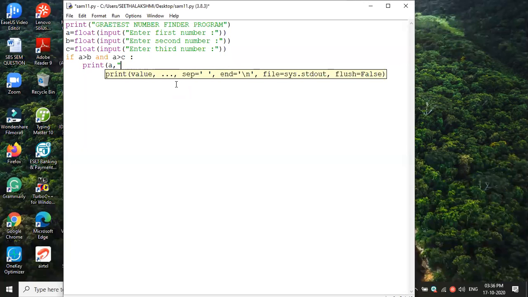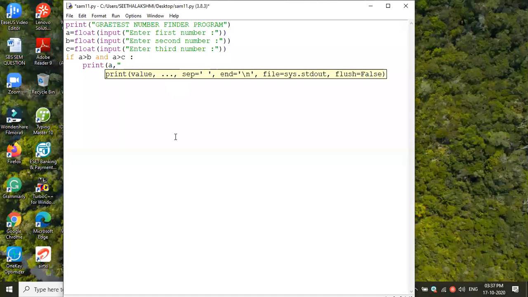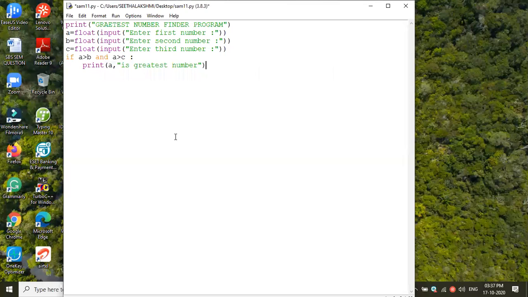Now I am giving the command. See, you have to learn from this. Print A is the greatest number. Here A means the variable, small letter A. Suppose 30 is A. Then 30 is the greatest among 20 and 10. Have you got the message?